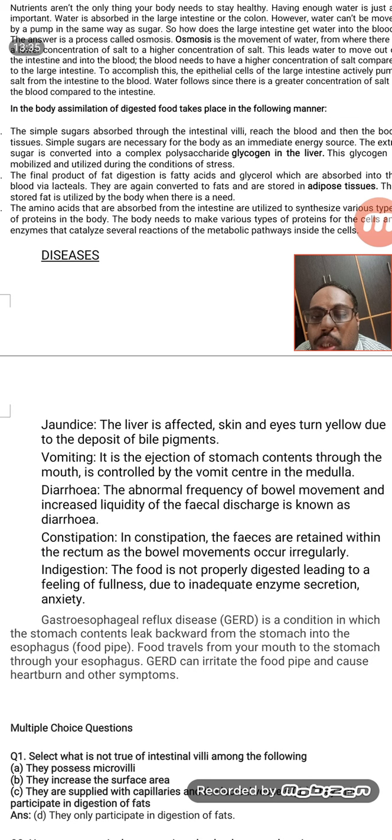And marasmus and kwashiorkor are some of the common diseases that occur because of not feeding milk and not having proper carbohydrates and proteins. These diseases are also possible in our body.